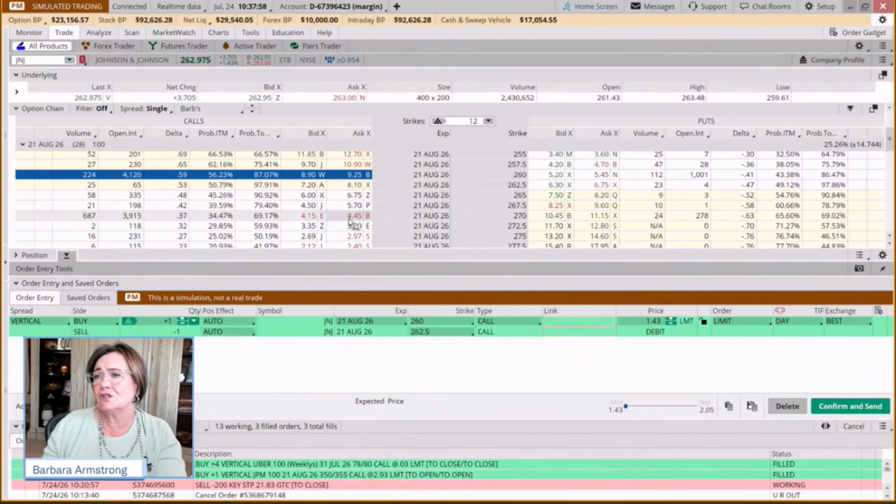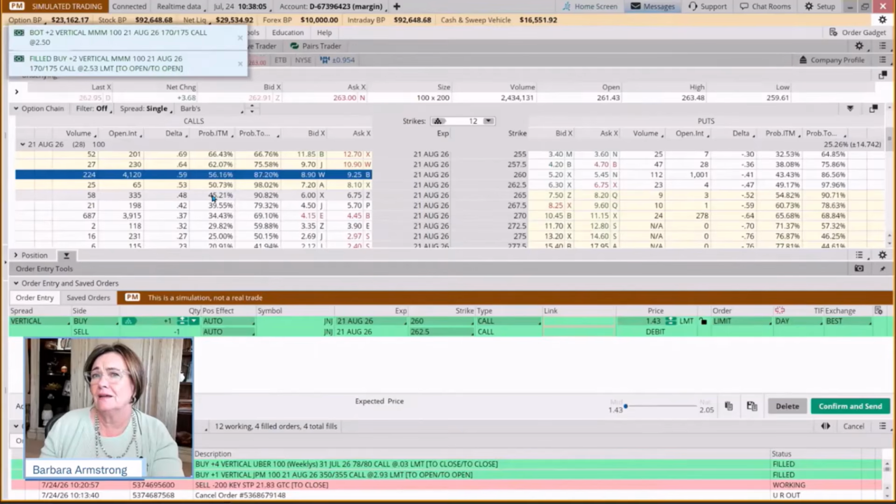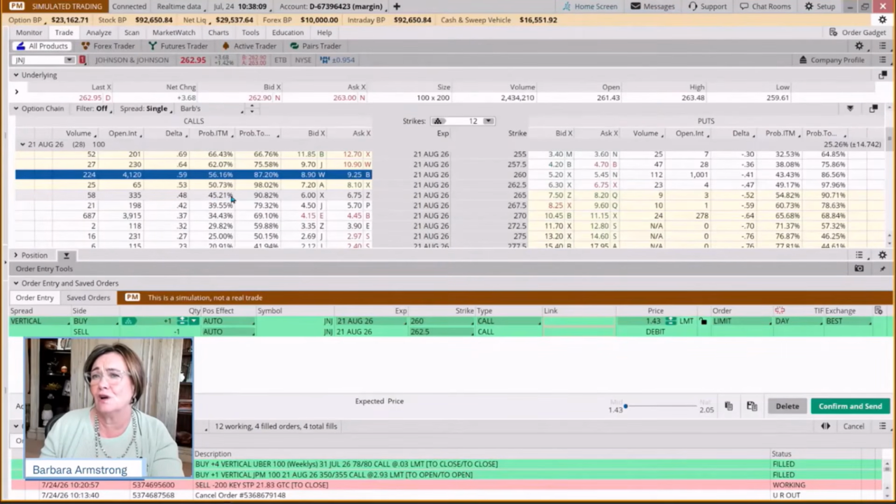Now, what's the advantage of doing the 260, 265? Is that you have a higher probability of it being above that strike come expiration. You have a 45% probability that it will be in the money at expiration. If you do the 270 strike, you have only a 34% probability.